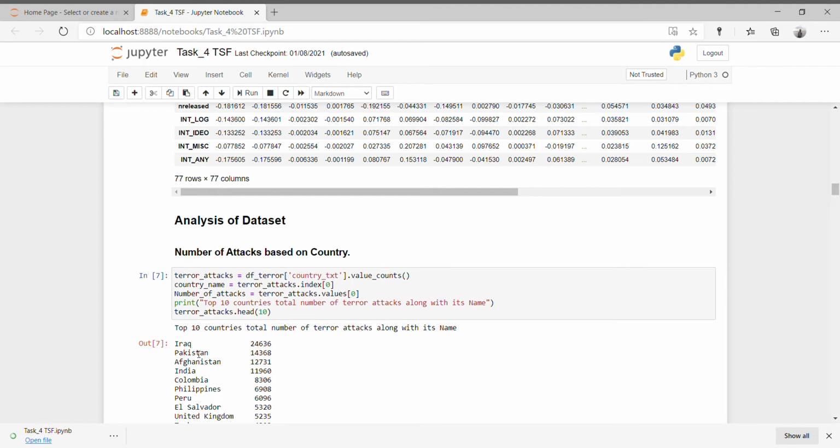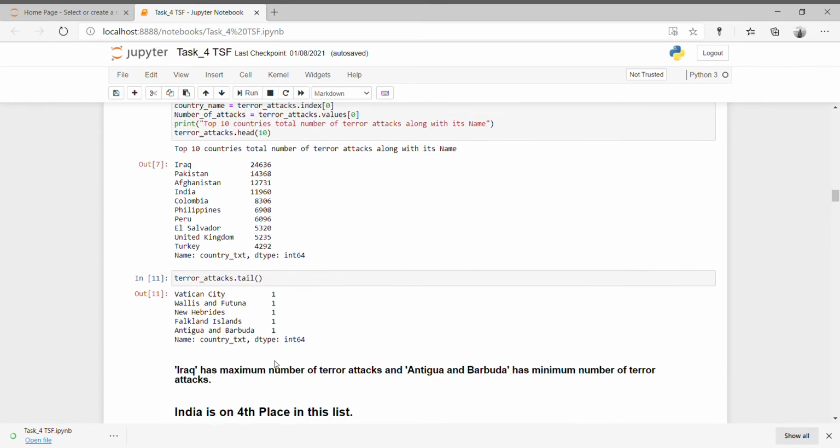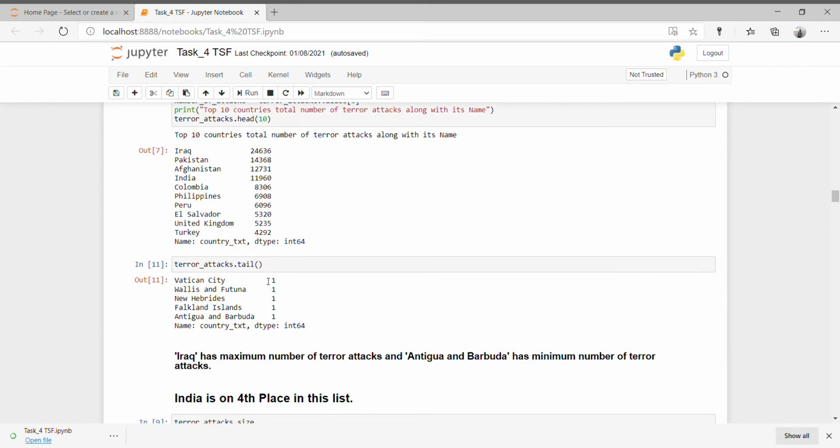Along with Pakistan and Afghanistan, India is in 4th place in this list. The number of terror attacks in India is 11,960, in 4th place. The minimum number of terror attacks happened in Antigua and Bermuda and others, where only one terror attack happened in each country.